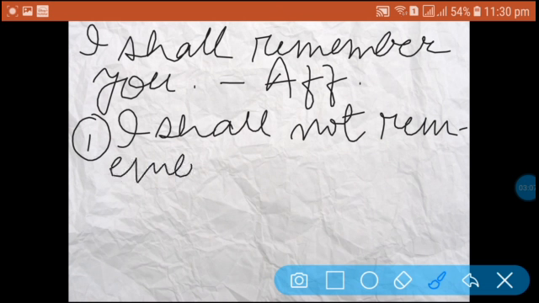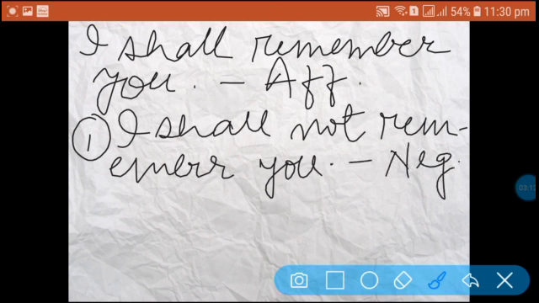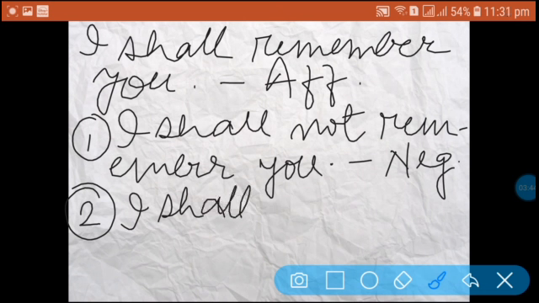This sentence is also a correct one, but the problem is that this sentence completely changed the meaning. I shall remember you, I shall not remember you. It is also a negative sentence. So when the question will be asked that change the affirmative sentence into negative without changing its meaning, then you have to opt for the next way. The same sentence, make it into negative: I shall not forget you.